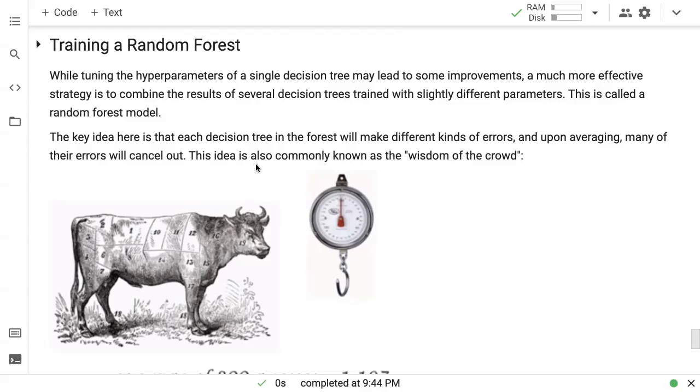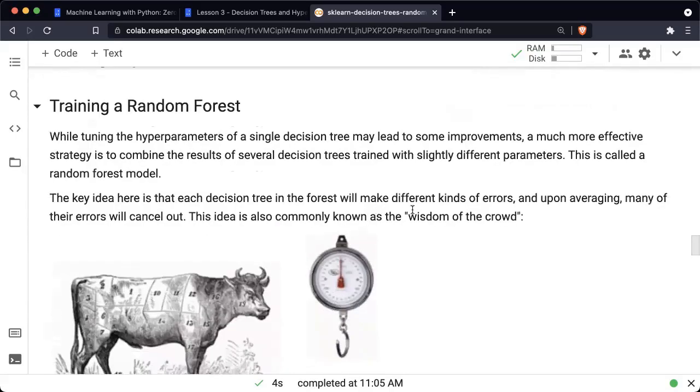Now, while tuning the hyperparameters of a single decision tree may lead to some improvements, a much more effective strategy is to combine the results of several decision trees that are trained with slightly different parameters. We will continue using this notebook. We will continue using the same data set, and we will see how we go from decision trees to an ensemble model called random forest, and why that is helpful, how that affects the results of our modeling.